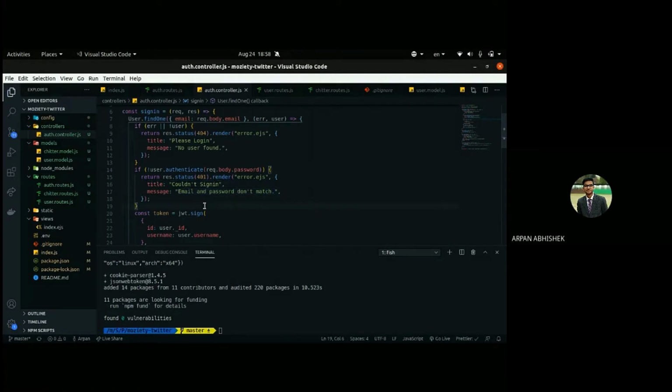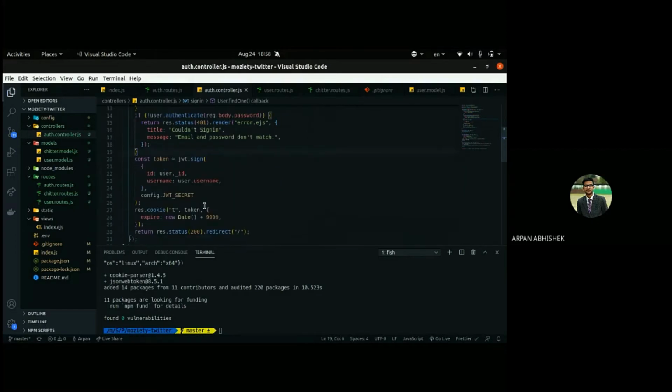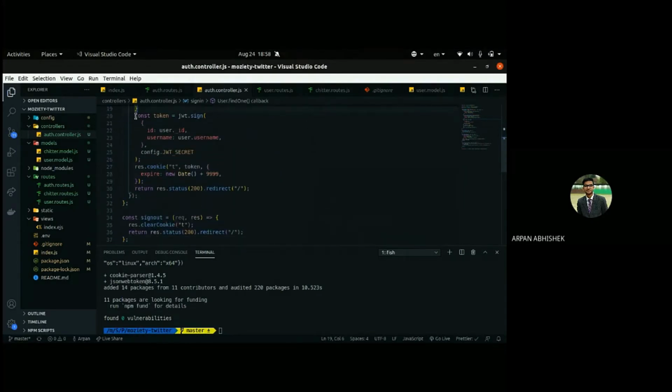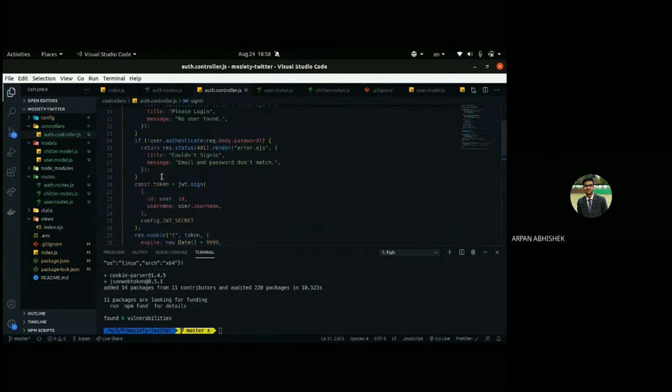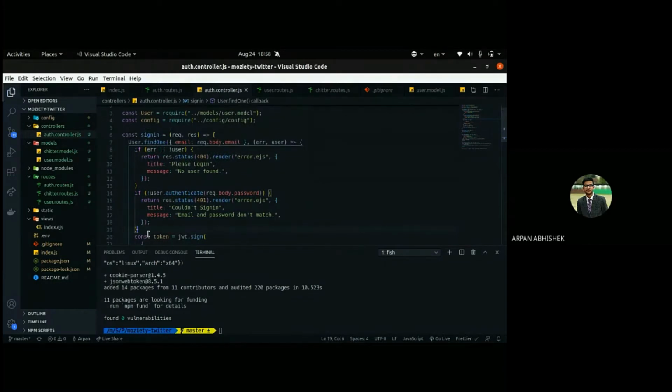And if that's also not the case, if we are able to authenticate the user, then this piece of code will be executed. I'll explain this in a moment, and just tell me if this was clear, why we are doing this. I hope that's clear, right? Okay, awesome.